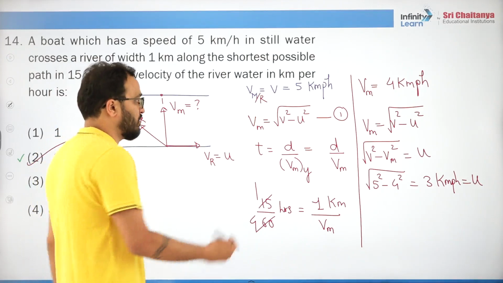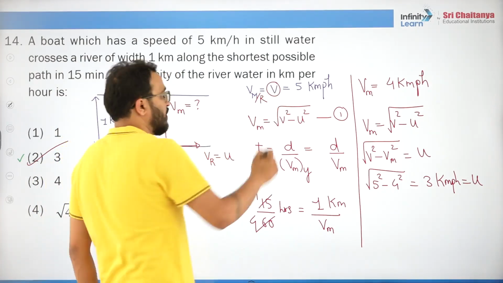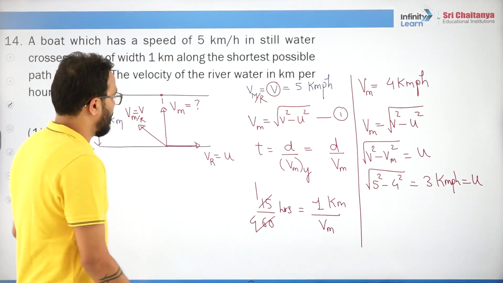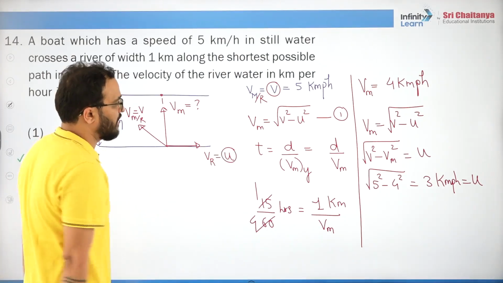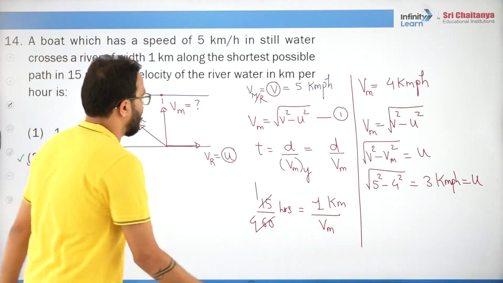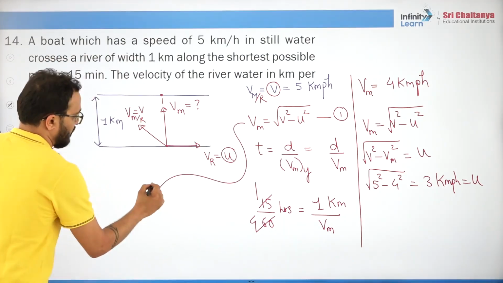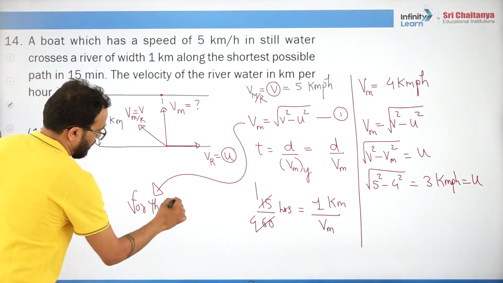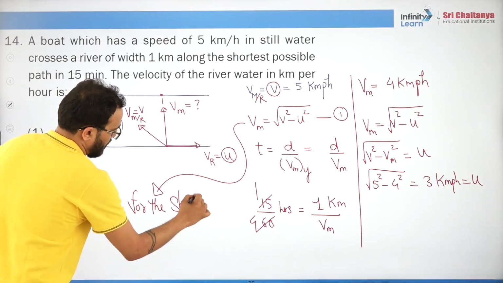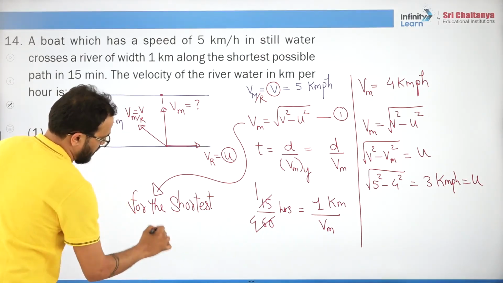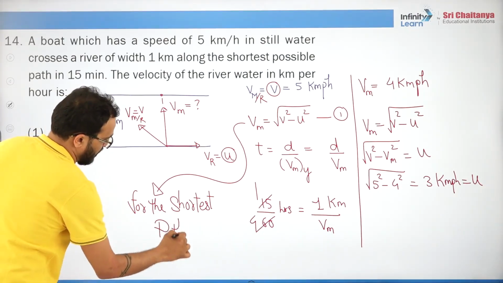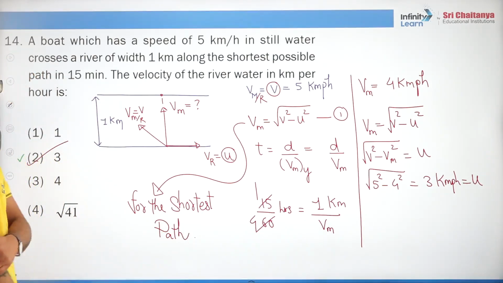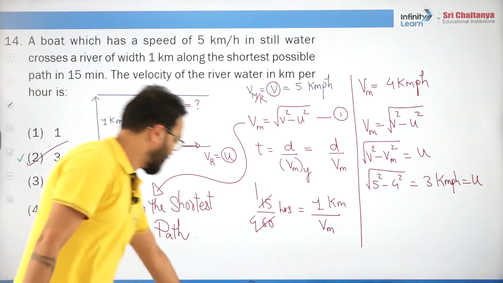I denote them personally in my lectures, if you watch, with V, and velocity of river I denote it with U. Okay, so this is the formula for the shortest path, right? This is the case for the shortest path. Got it?